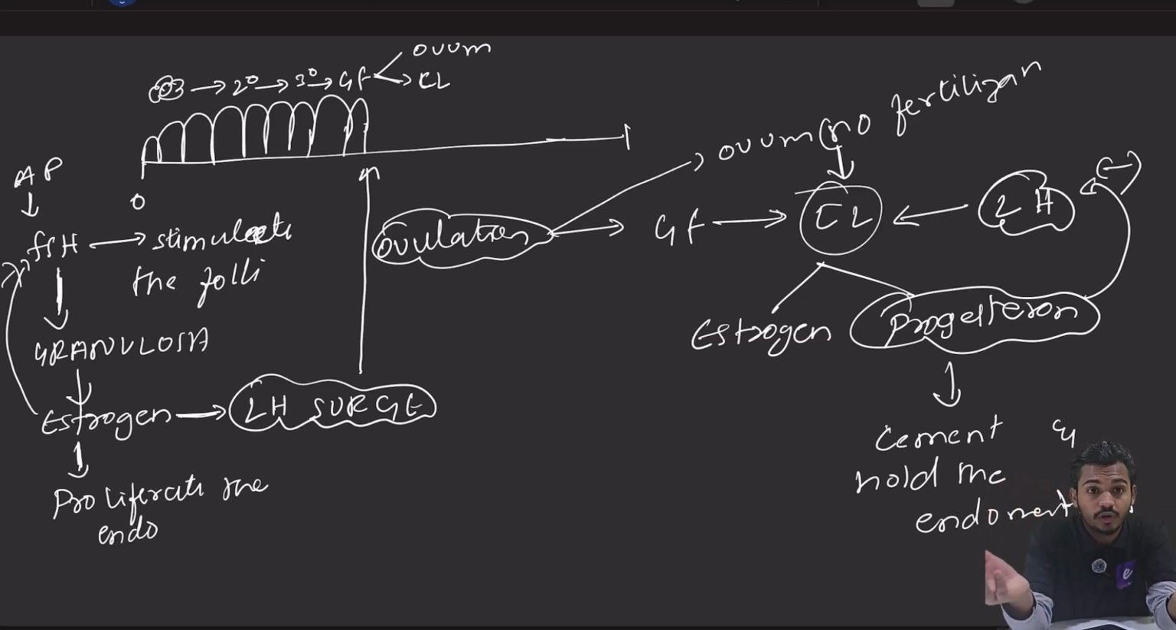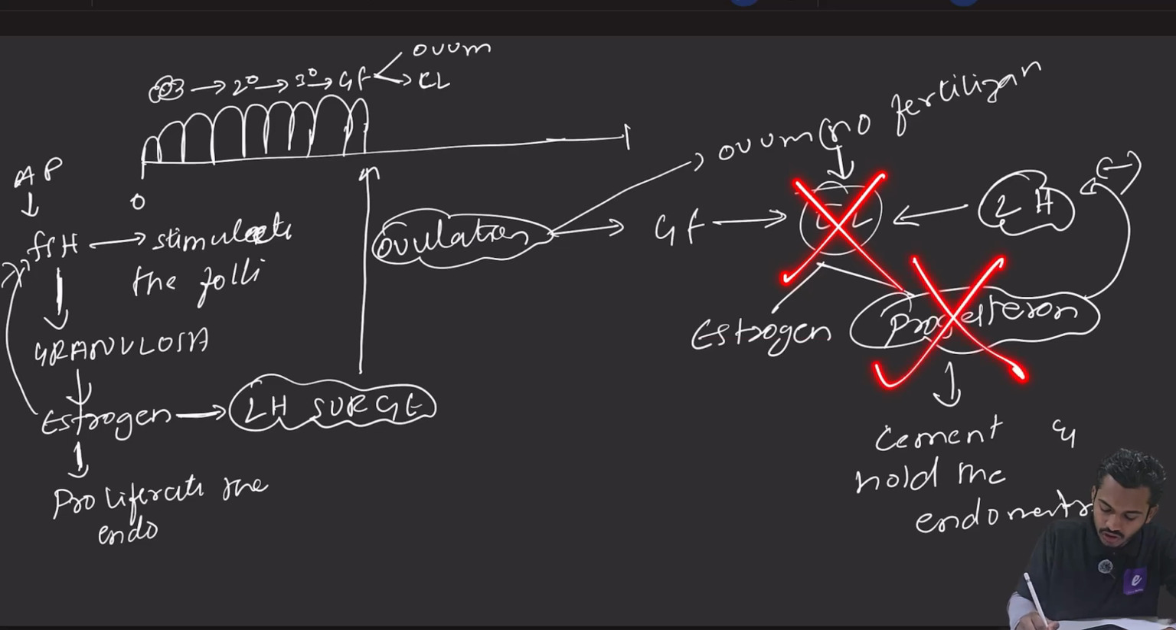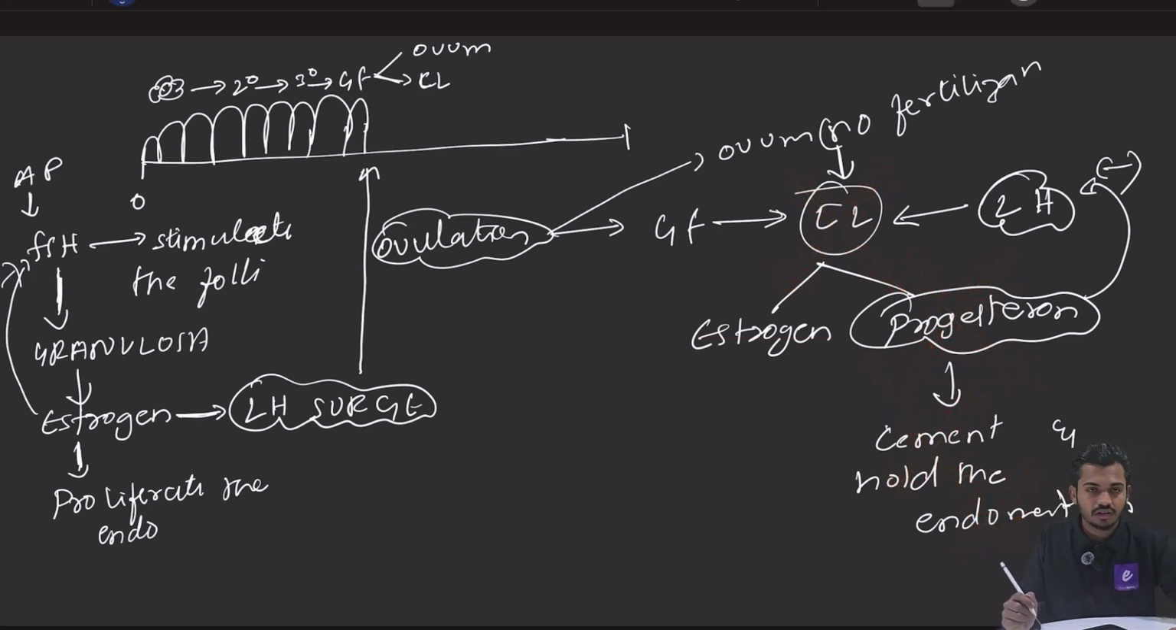There will be no one to protect the corpus luteum. The corpus luteum will degenerate, and there will be no progesterone. If there is no progesterone, there is no cement to hold the endometrium, and the endometrium will collapse. Right? If there is fertilization of the ovum, what will happen?